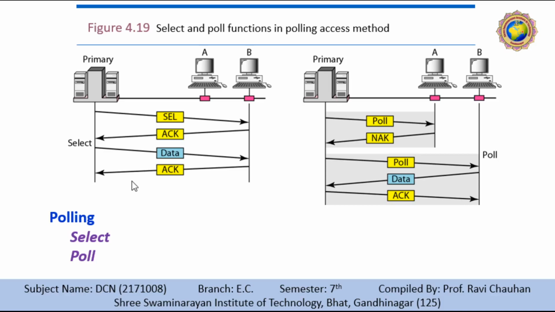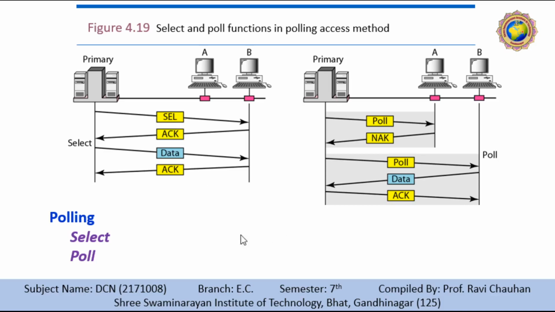Before sending the data, the primary creates and transmits a select frame, called an SEL frame, one field of which includes the address of the intended secondary. In this case our secondary is B, so the address of B is mentioned in this SEL frame.